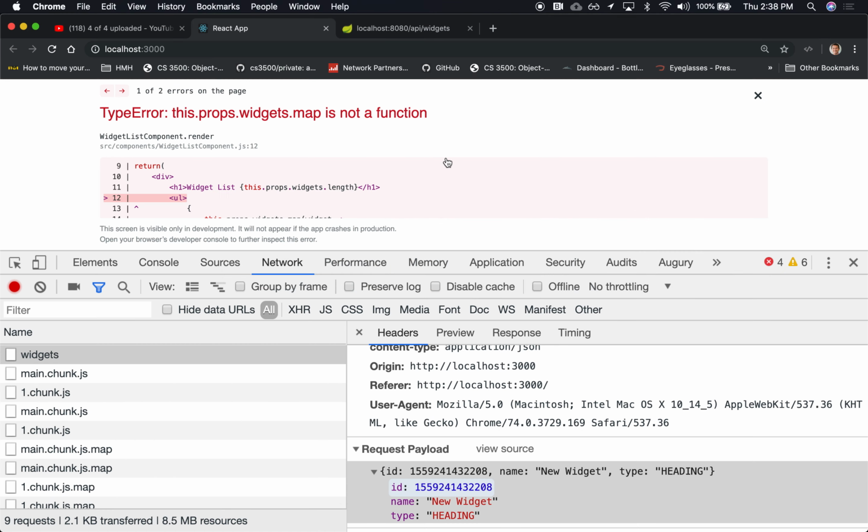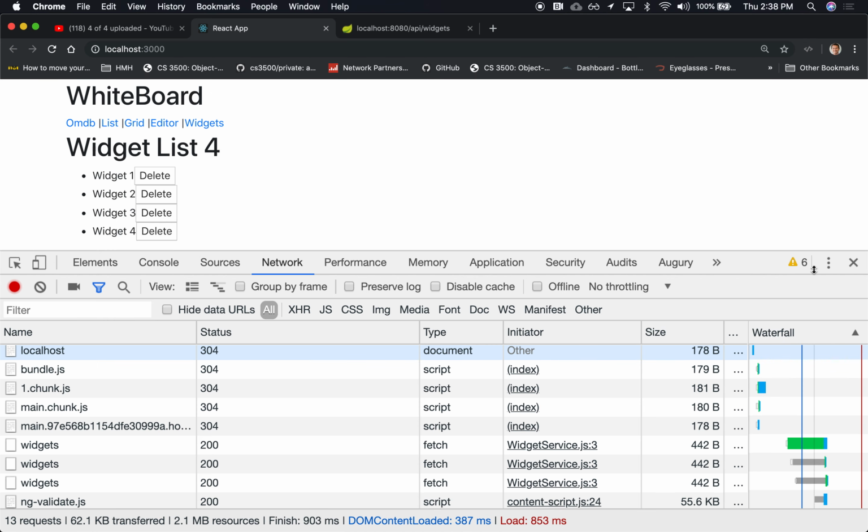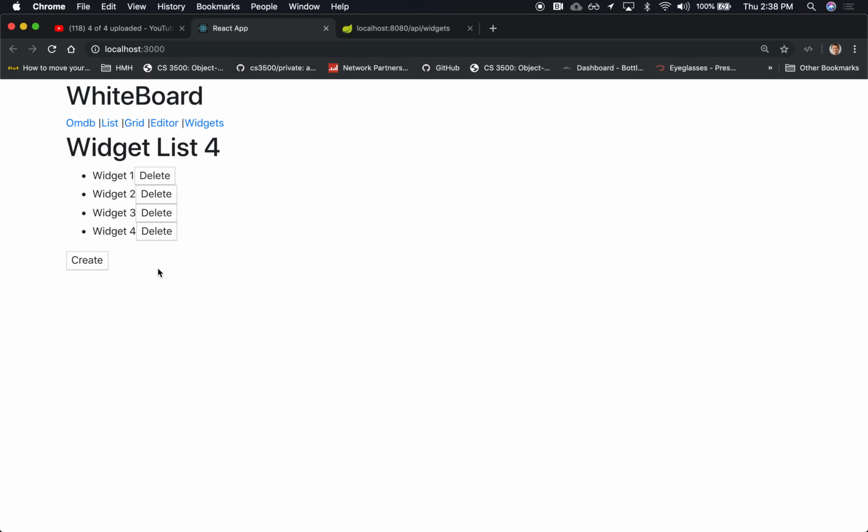Okay, let's refresh. Okay, we have that. And can we create? Okay, we can create again. Was it because delete works? Delete and create. All right, probably that was it. It wasn't able to parse perhaps the long into an integer.